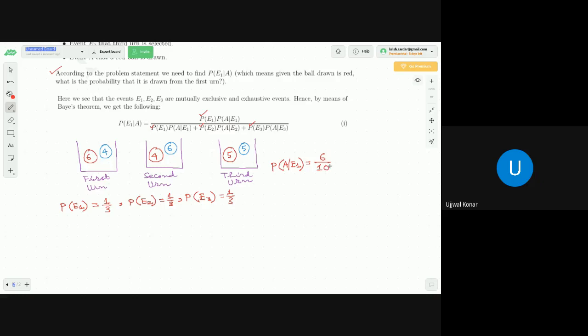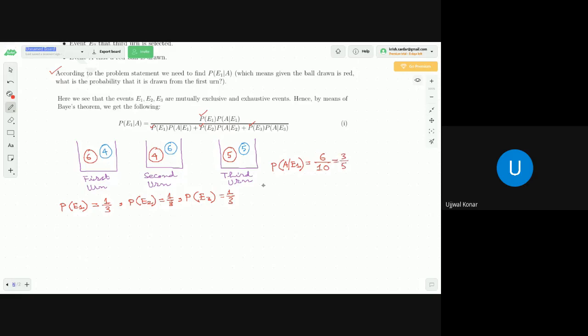Correct or not? I repeat once more, dear students. The probability of A subject to the condition that E1 has happened, that is the probability of A slash E1, means what? E1 has happened means the first urn is already selected. Now you are going to find the probability that the drawn ball is red. The first urn contains a total of 10 balls, out of which 6 are red. So the probability should be 6 by 10. Correct or not? So 6 by 10, if we simplify, we get 3 by 5.